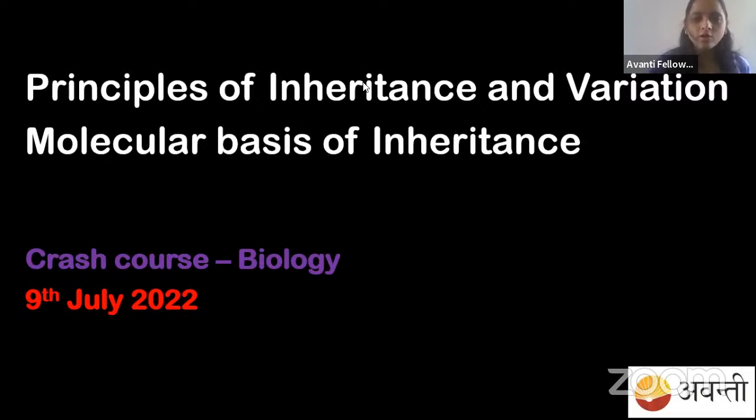Yeah, very good. First law is the law of dominance. Second law is the law of segregation. Third law is the law of independent assortment. In that we have studied that one character will assort independently when compared to the other character. Right guys? When two characters are there, both the characters will assort independently. Because both the characters on the chromosome are in the long distance, right guys? When they are in the long distance, they will inherit independently. That thing we have studied in the last class, right guys?